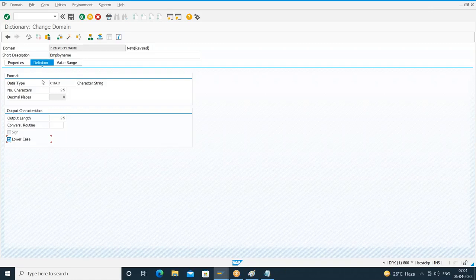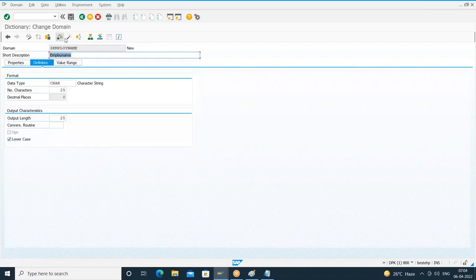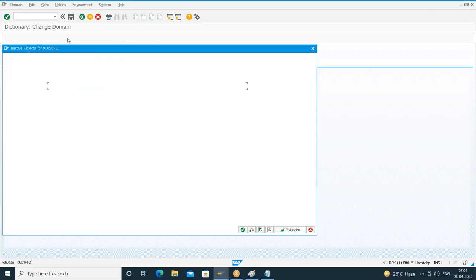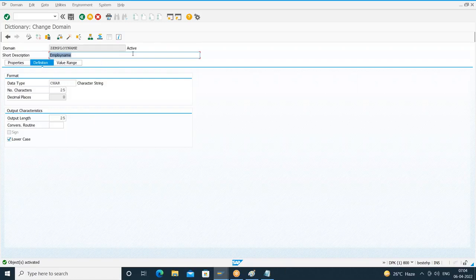That is the reason it is recommended to create the character fields by referring to a domain, so that at the domain level we have the provision to select the checkbox lowercase. Done. What is the status of the domain here? New. Let me save it. Check for the syntax error. Activate the domain. We are trying to activate what domain? What is the object type it is saying? DOMA. Okay. Continue. So the domain is activated. I'll go back.